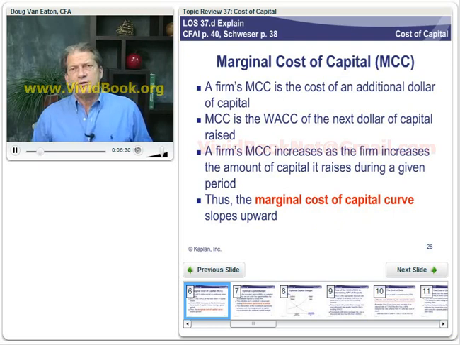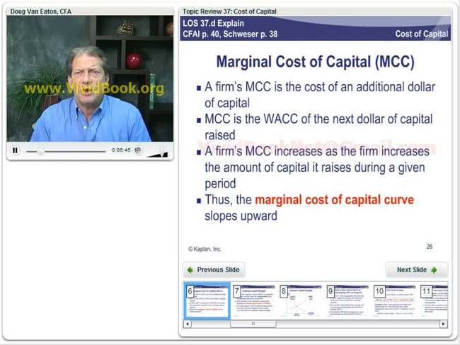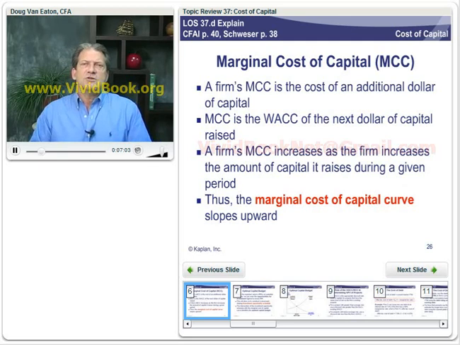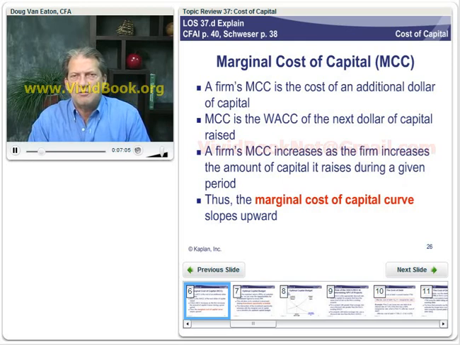Now the marginal cost of capital is simply the weighted average cost of capital for an additional dollar. Whenever we talk about marginal, we're talking about for one additional dollar or one additional unit. So a firm's marginal cost of capital increases as the firm increases the amount of capital it raises during a given period. So the more debt and more equity you raise in a given time period, like a year, the higher your cost of capital. So that's why we say the marginal cost of capital is going up with larger capital budgets, larger amounts of total investment.